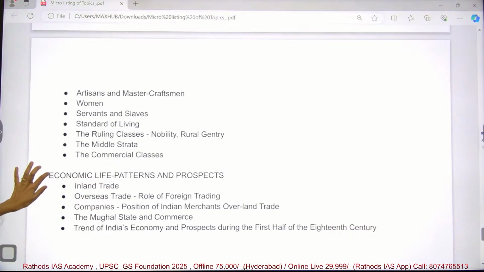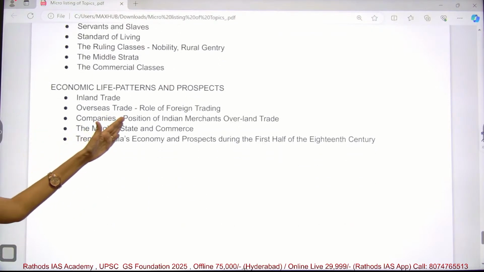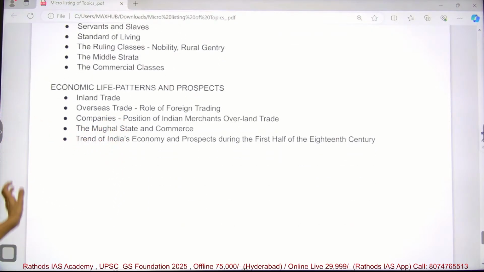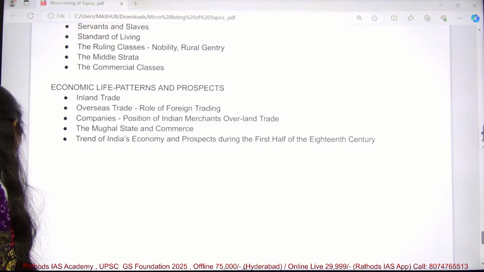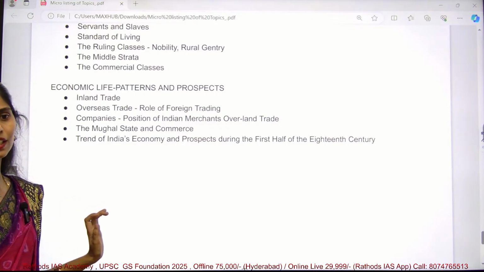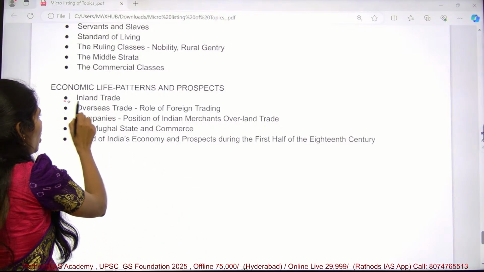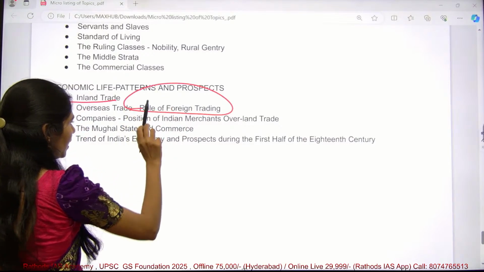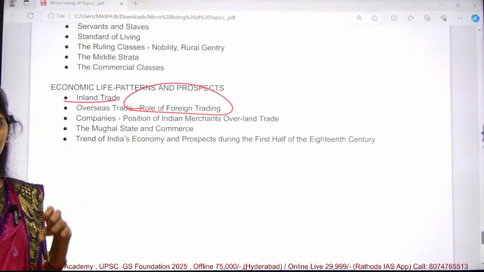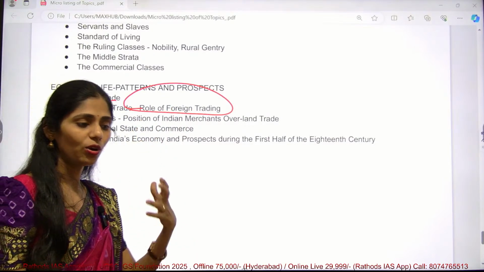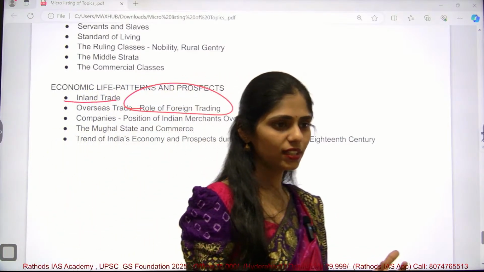And you have to know about economic life patterns and prospects, like how inland trade happened. Because during this decline of Mughals, on one side the English and other Western people started coming. So at that time how our trade was, how our foreign trading was, and how that increased our Indian exports to other countries.